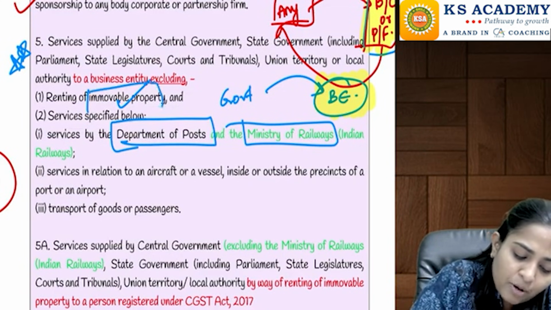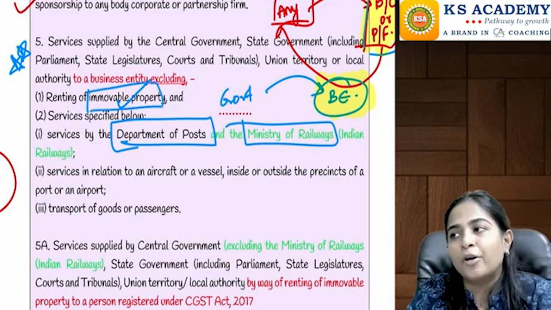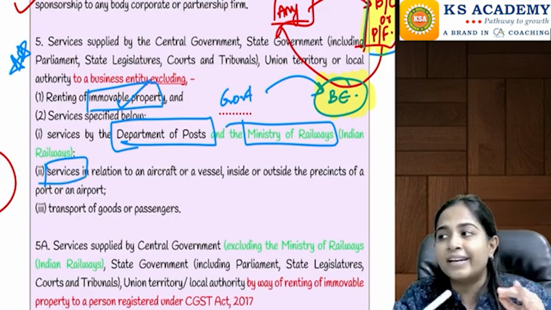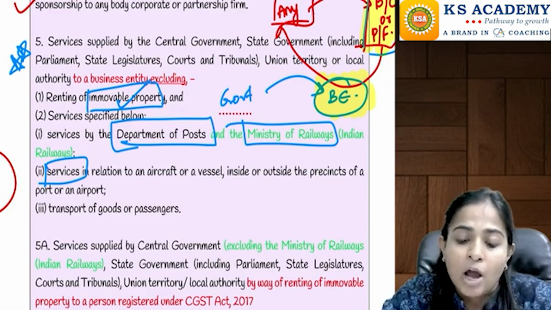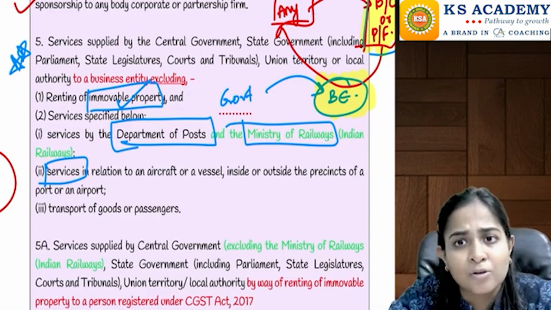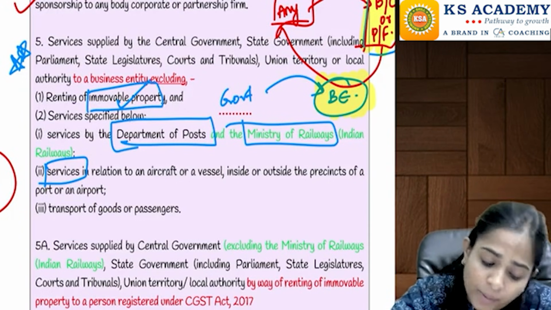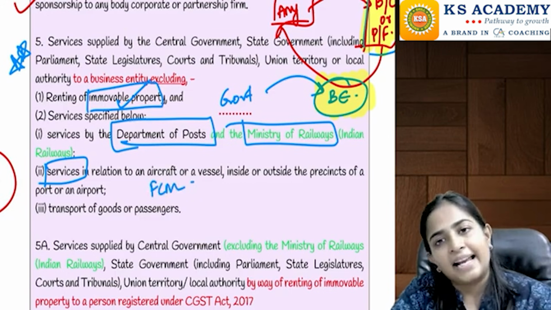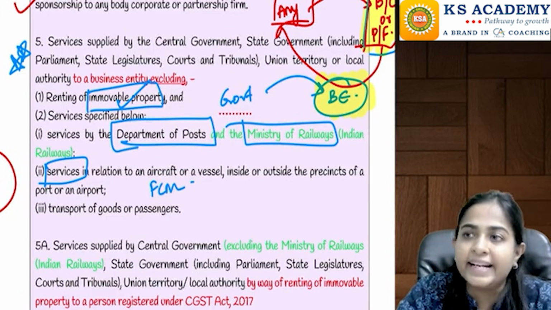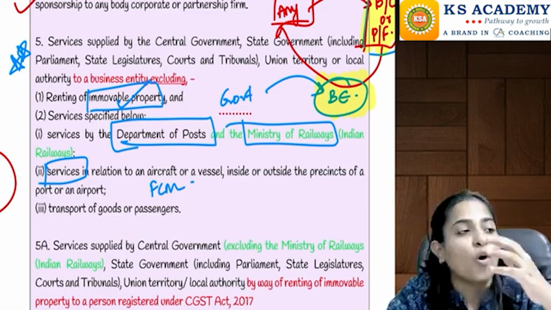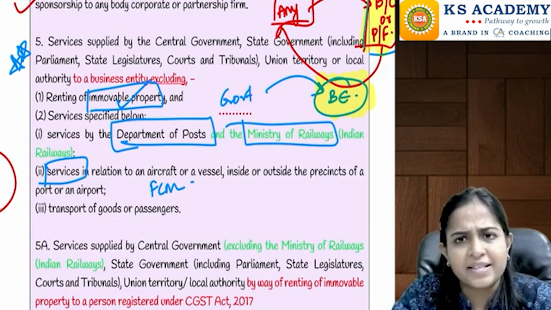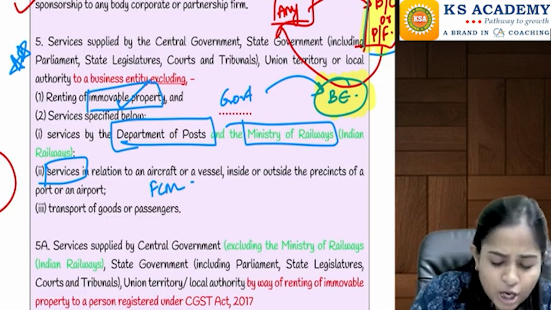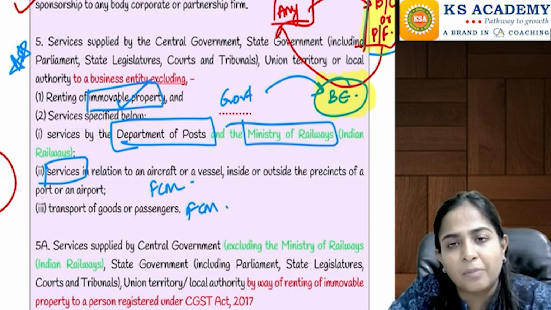So first one was immovable property, second one was services by Department of Post and Ministry of Railways. Next one is any services which are provided in relation to vessel or aircraft. Let's say government has provided some repair of vessel, repair of aircraft services to a business entity. There also forward charge mechanism will be applicable. And the last one is whenever any services are provided in relation to transportation of goods or transportation of passengers by government to a business entity. In that case also forward charge mechanism will be applicable.